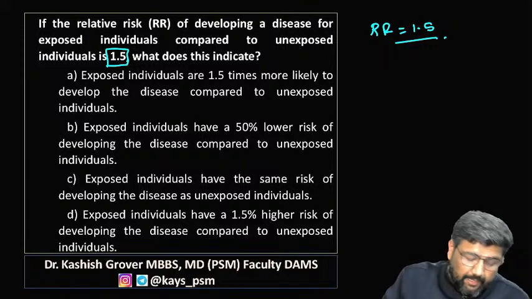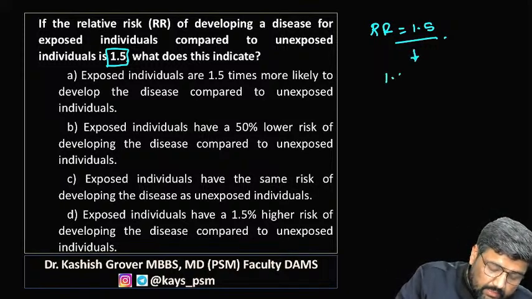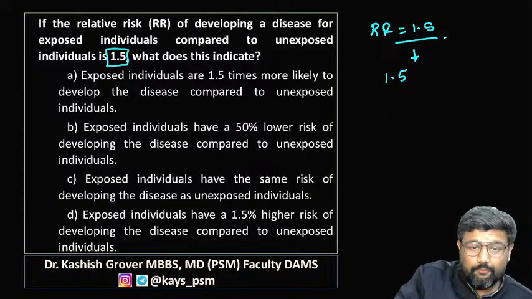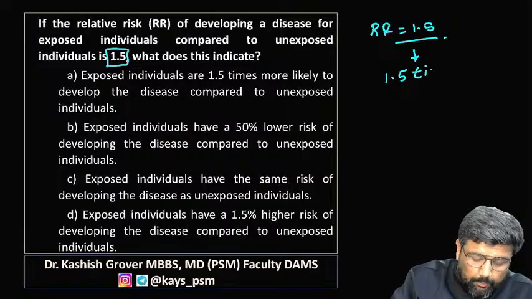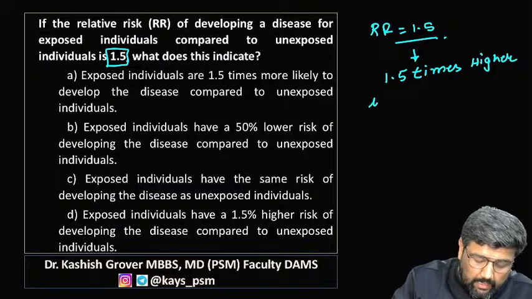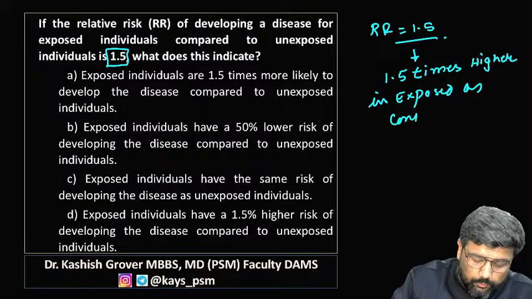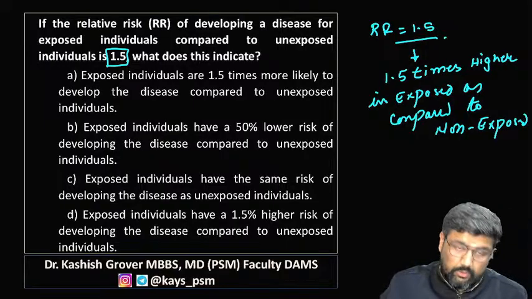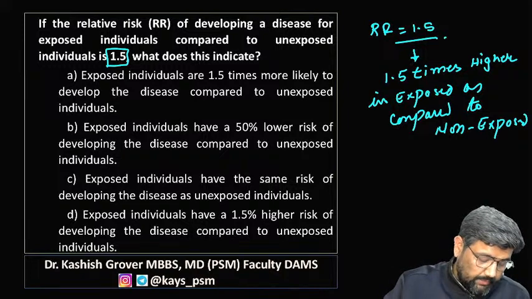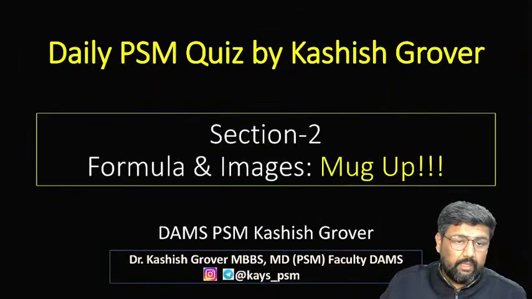Guys, a relative risk of 1.5 means the risk of developing the disease in exposed is 1.5 times higher as compared to non-exposed. So these were the questions which were there in our quizzes.